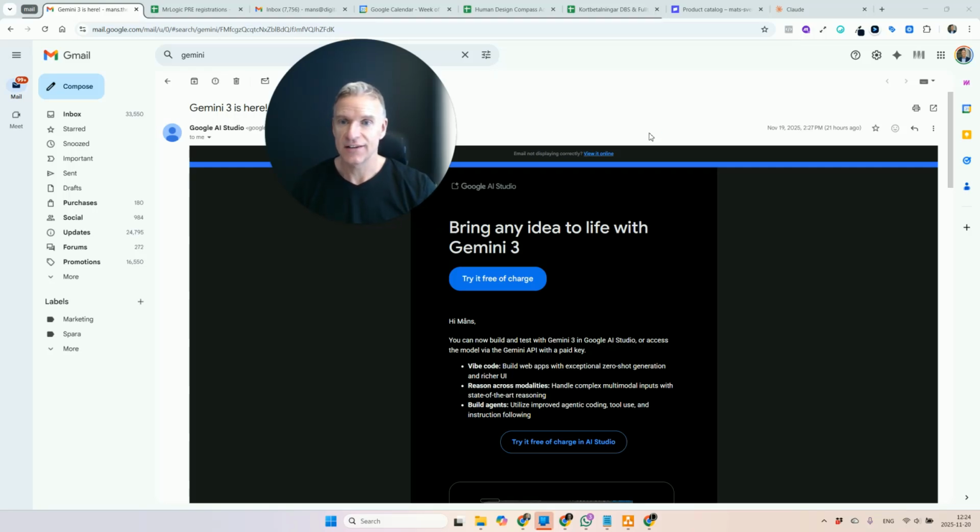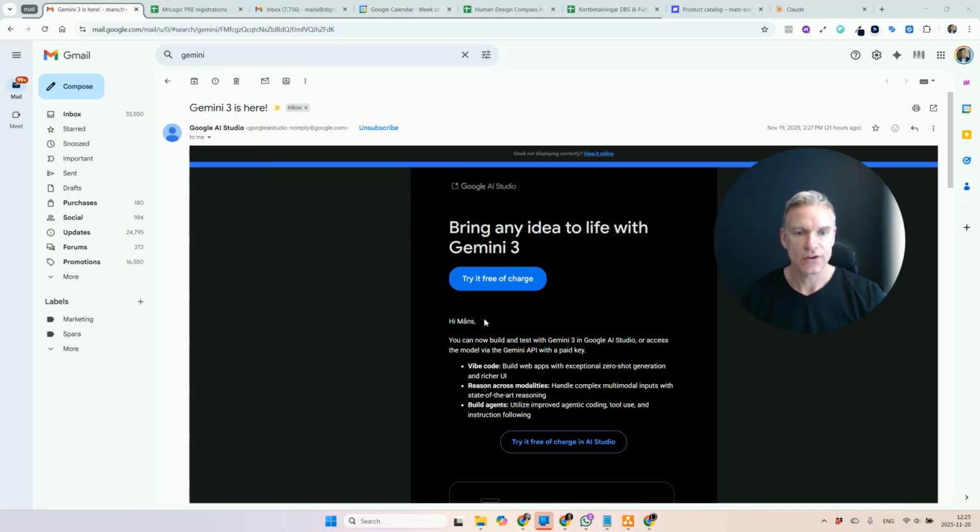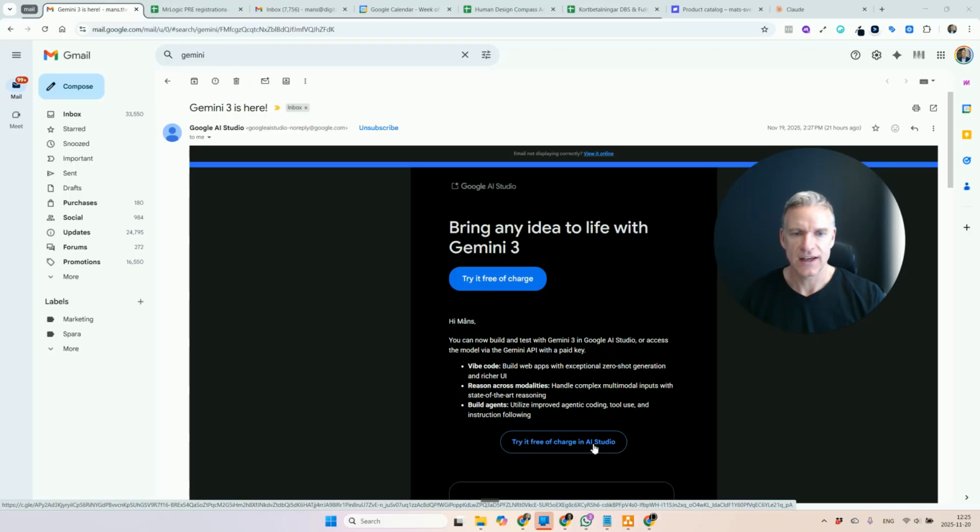I literally got an email yesterday from Google with the release of the new Gemini 3, and I thought, let's give it a go. So it says, try it free of charge, and I can vibe code, reason across modalities, build agents and stuff. So let's head over, try it free of charge in AI Studio. So let's try that.